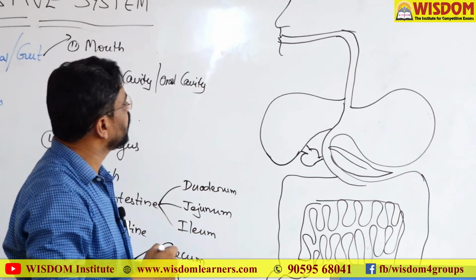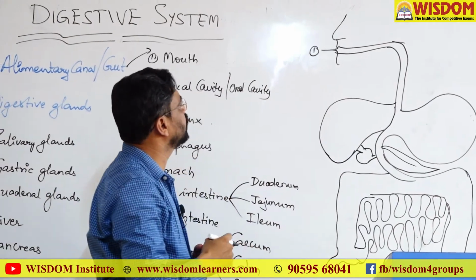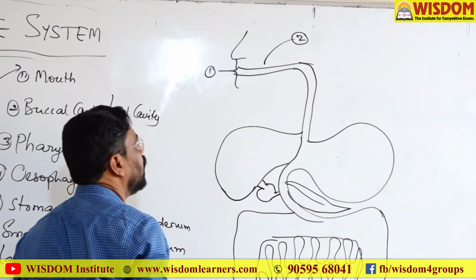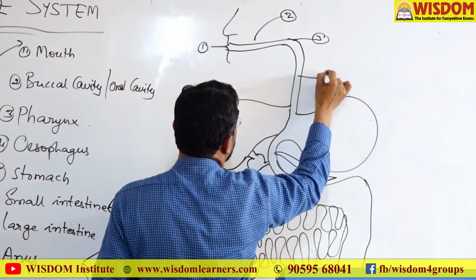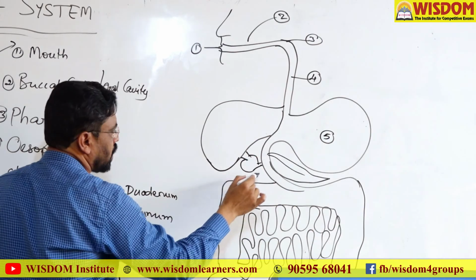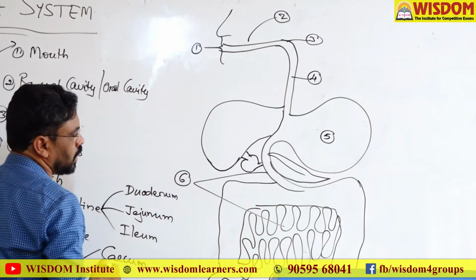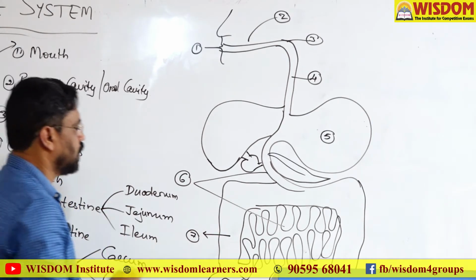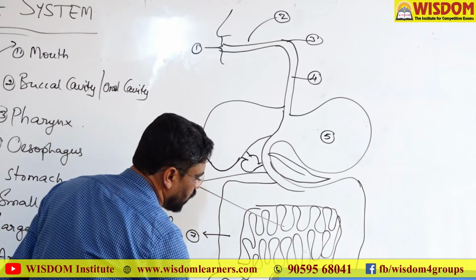Here, these are the parts of the alimentary canal, that is mouth. This is the buccal cavity or oral cavity. And this is pharynx, esophagus, stomach. Here the small intestine starts, and this is the small intestine, and this is the large intestine, and rectum, and this part is anus.